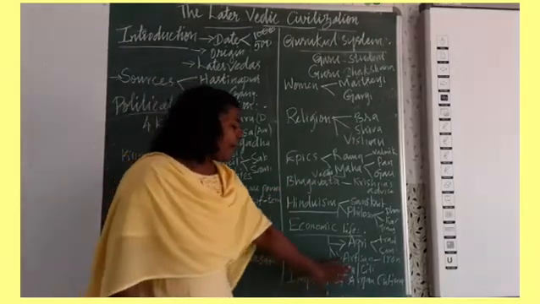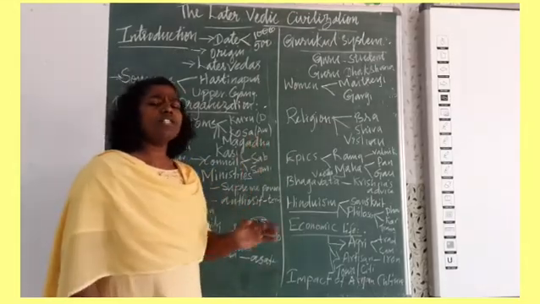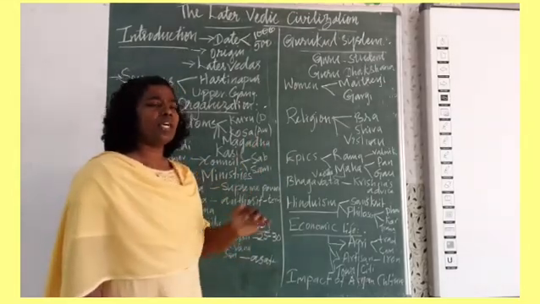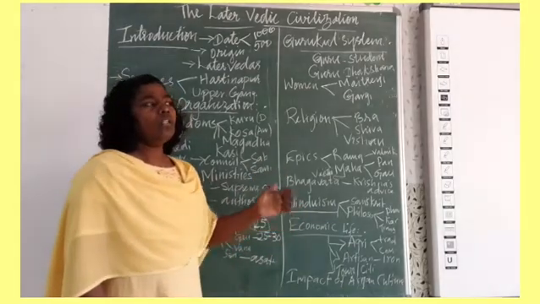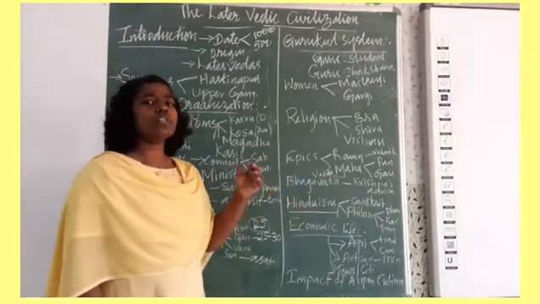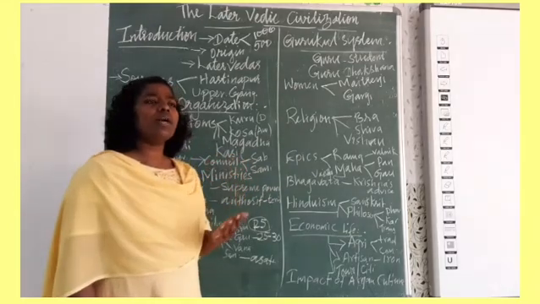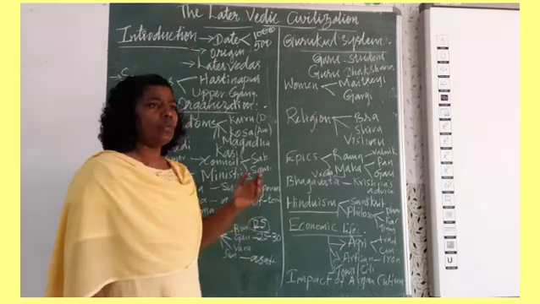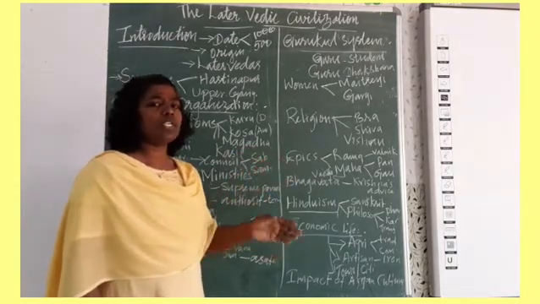What is the impact of Aryan culture? The Aryan culture had a great impact on the Indian culture. Especially with the arrival of the Aryans, the Sanskrit language was not given its prominence. Persian and other languages slowly occupied the society.